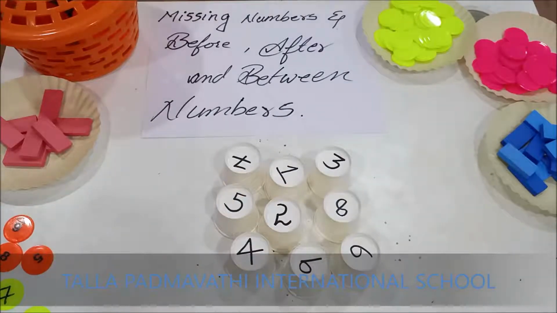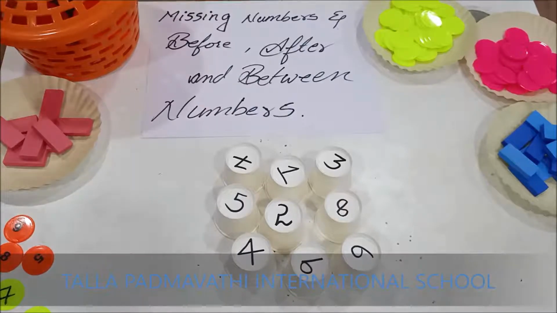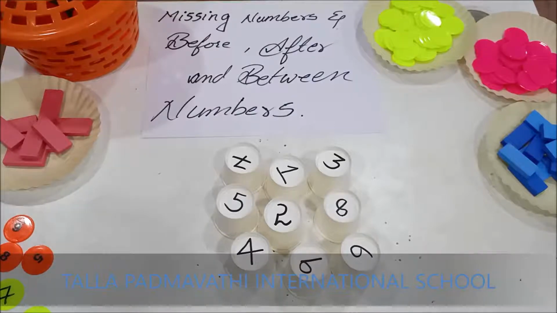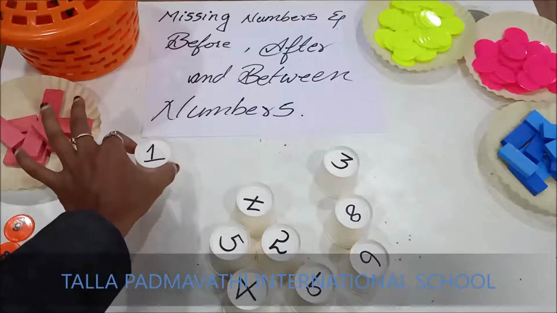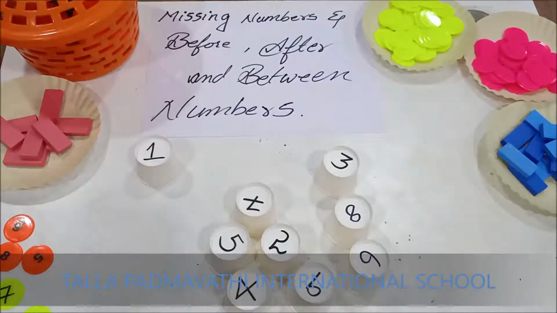We need to arrange these jumbled numbers in an order so that they can be served following the order. So shall we start? Which cup should be served first? Come on. Yes. Number 1. Next.